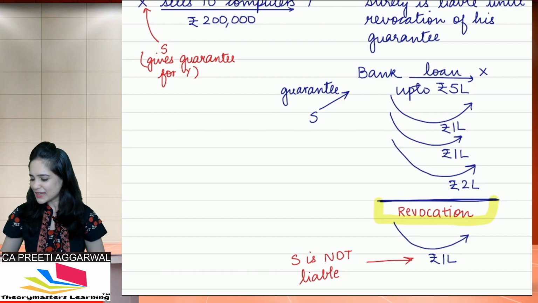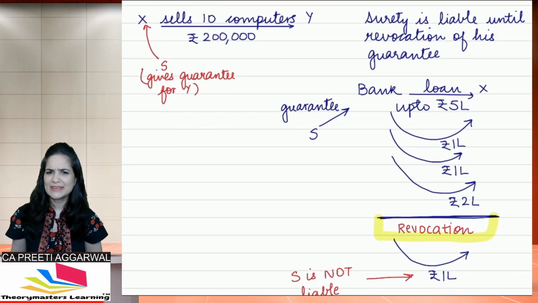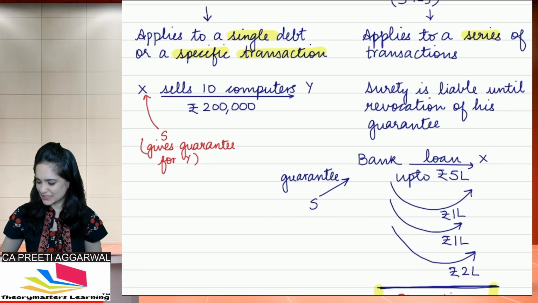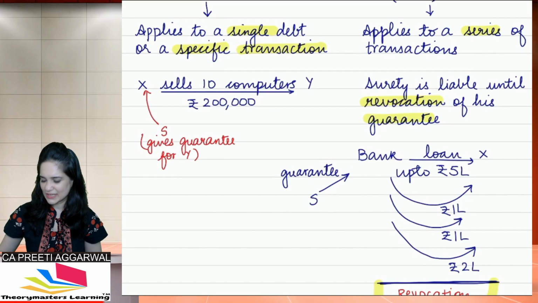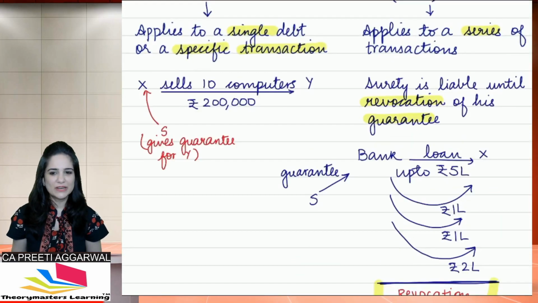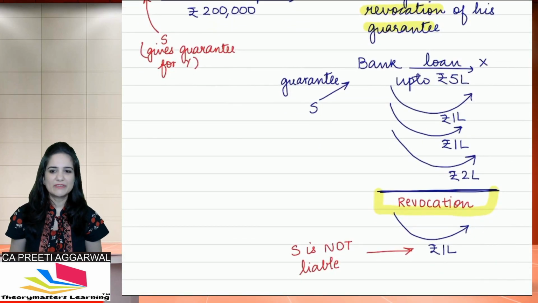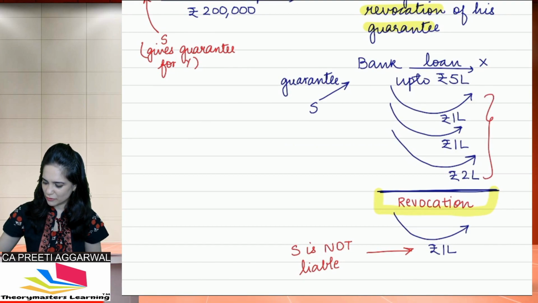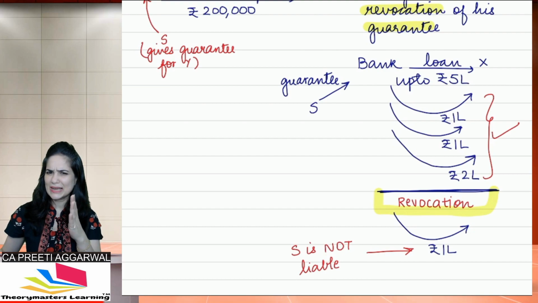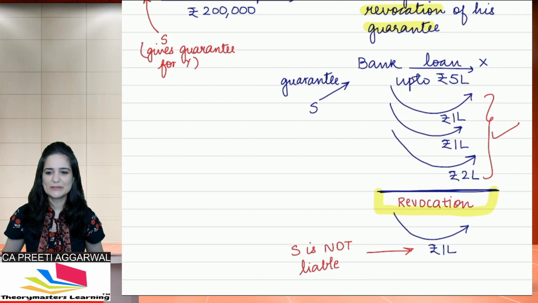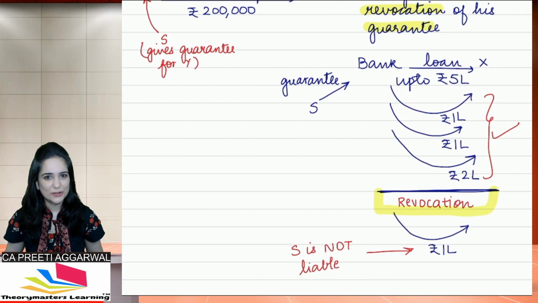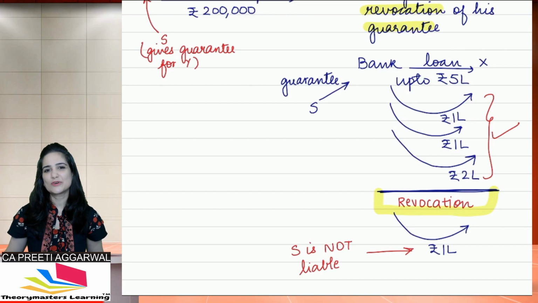So continuing guarantee can come to an end on revocation. Surety is liable until revocation of his guarantee. So over here, surety will be liable for the transactions which are incurred before his revocation, but he is not liable even if the bank gives 1 lakh after revocation. So that was continuing and specific guarantee for you.